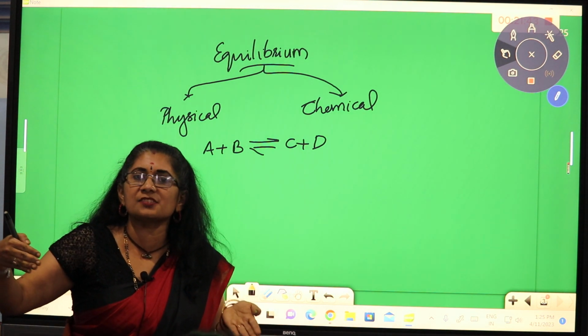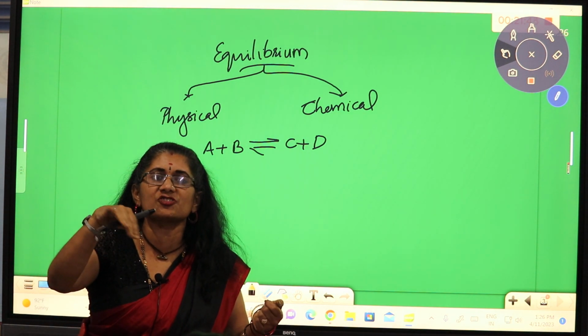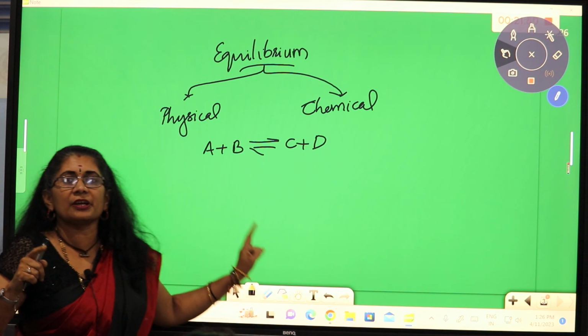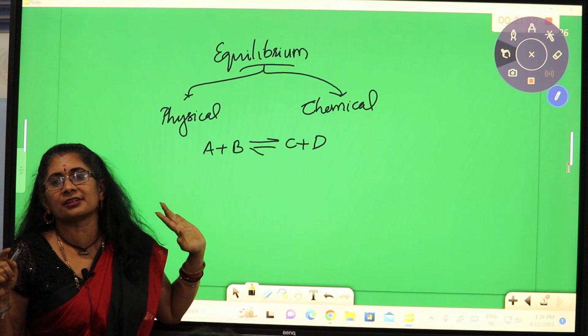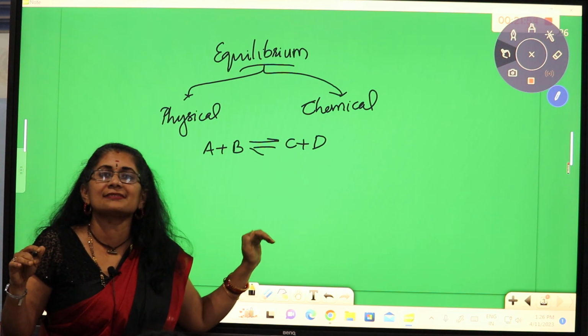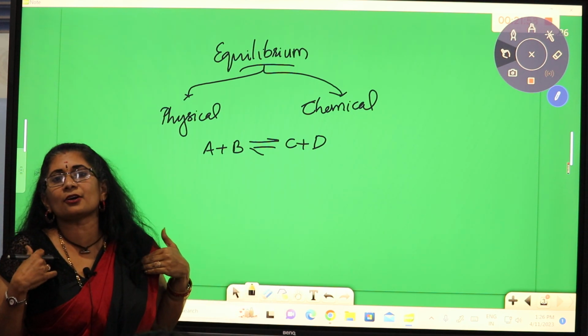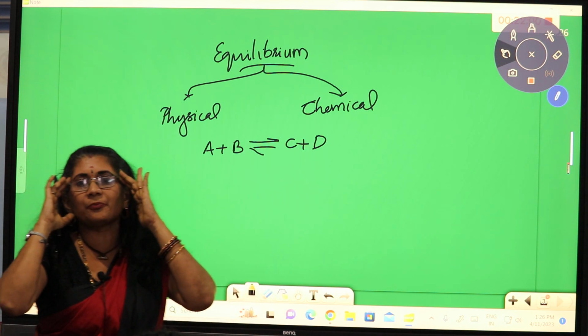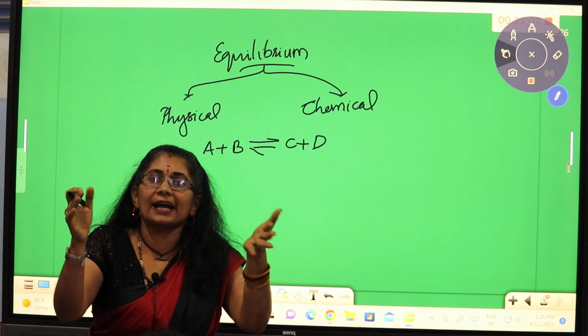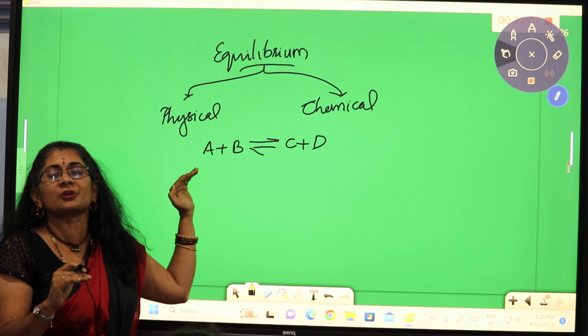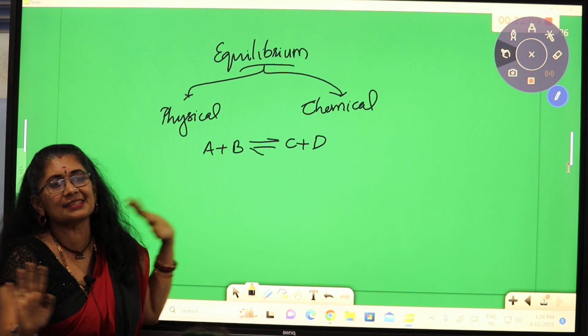We measure the speed of a vehicle by measuring the distance travelled in unit time. Similarly, we measure the rate of a reaction by taking the concentration change in unit time. When I say concentration change, you have to imagine a reaction. At the start of a reaction, the reactant concentration is maximum and product concentration is 0.